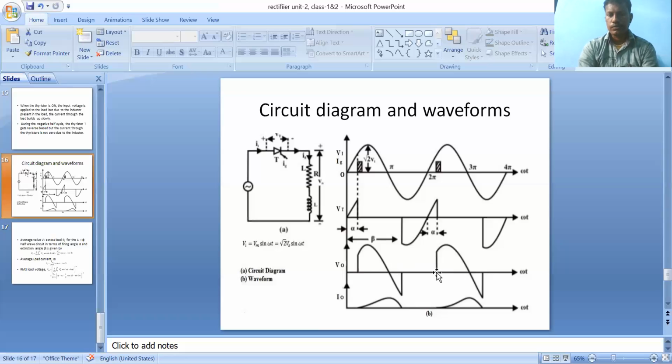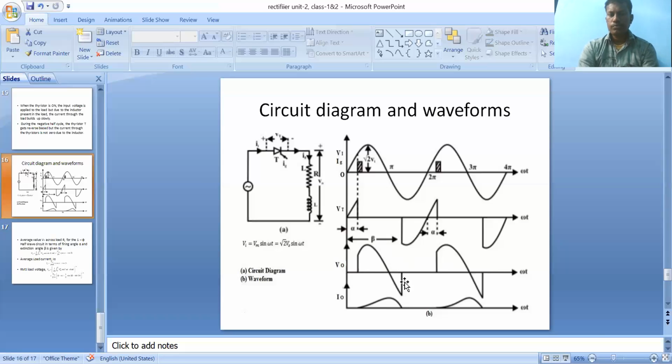Then 2 pi, 2 pi plus alpha, 3 pi, 3 pi plus alpha, and so on. So what is the output current? It starts at alpha and lasts up to pi plus alpha. So in this case, what is the conduction period of the RL load? Alpha to pi plus alpha.